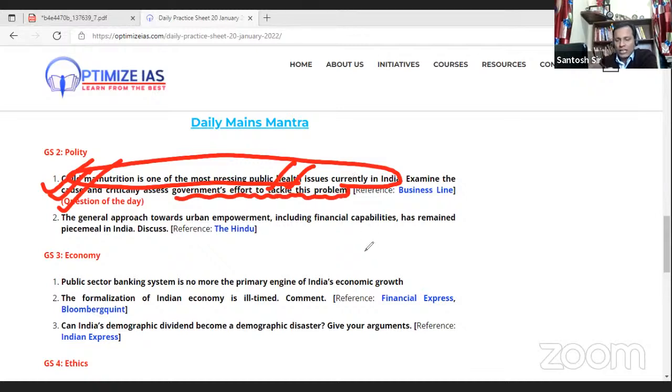So this is the question. I hope the question is clear to each and everyone seeing this live session. Let me now try to attempt this question in front of you, and let us see how we can write a model answer to it.